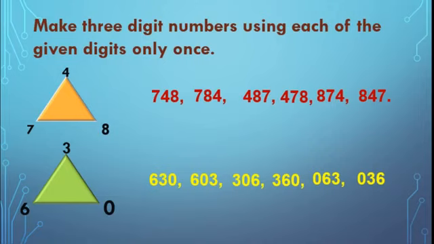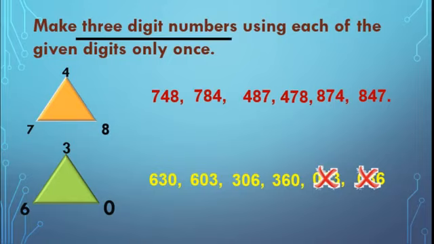No, the last two digits, they are wrong, because if 0 comes in the first place, then it has no value at all. So it became 63 and the last one became 36, because that became 2-digit number. So this is wrong. Here if 0 is there, we can write only 4 3-digit numbers. Remember this. Okay. Is that clear?